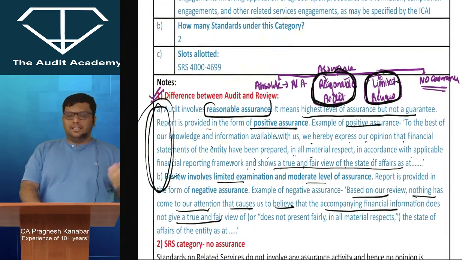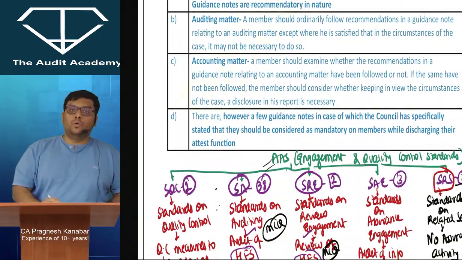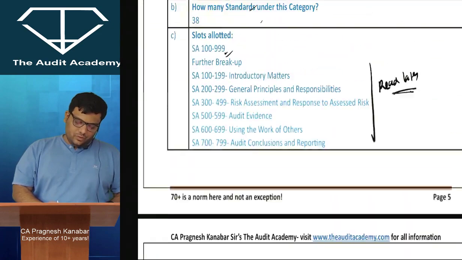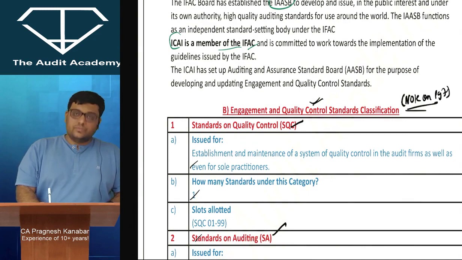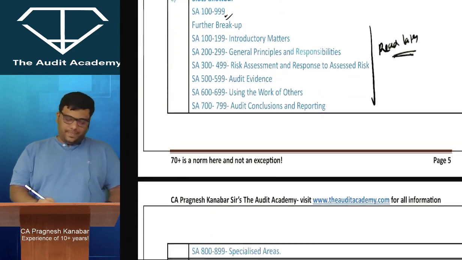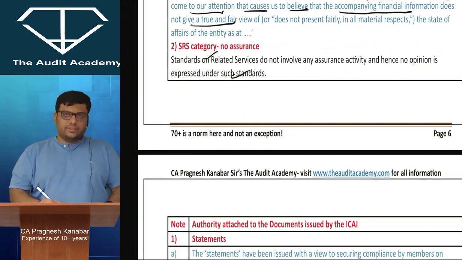Otherwise, all other details I have covered in this particular discussion, in this particular small note which I have given over here. So you can also give yourself a reminder note on page number 7, something like that, so that you're quick. Now, SRS category has no assurance. That also I have discussed with you.